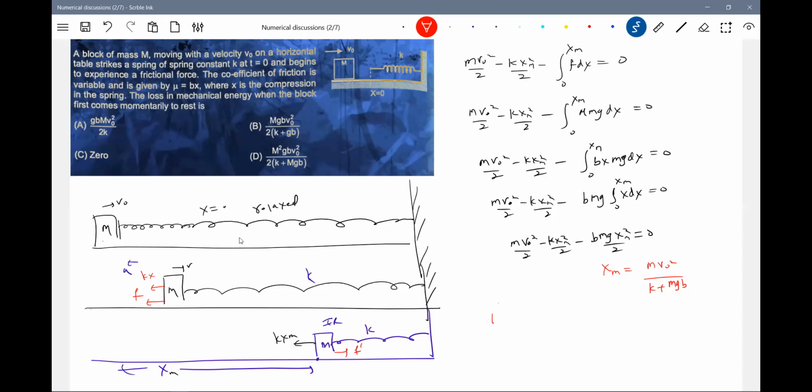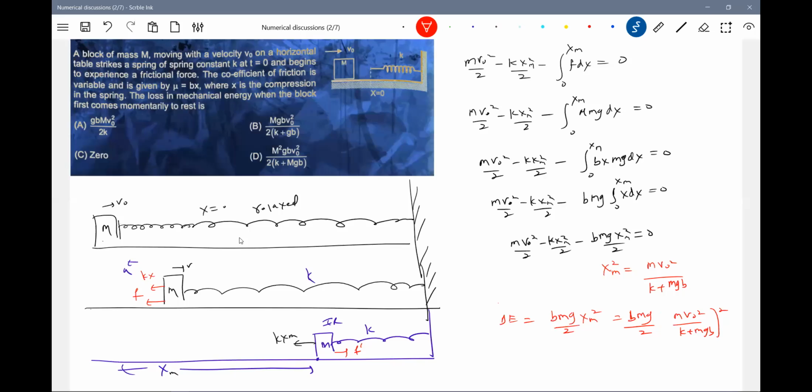So now the loss in mechanical energy delta E should be equal to how much? b m g by 2 x m square. This value of x m we will substitute here. b m g by 2 x m square will be m v naught square over k plus m g b, whole square. So that is x m square.